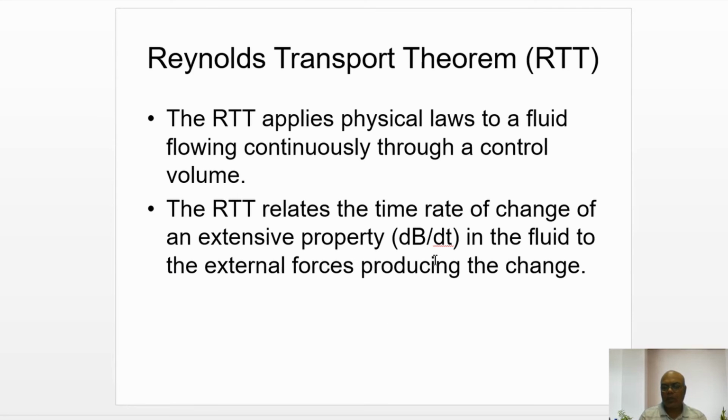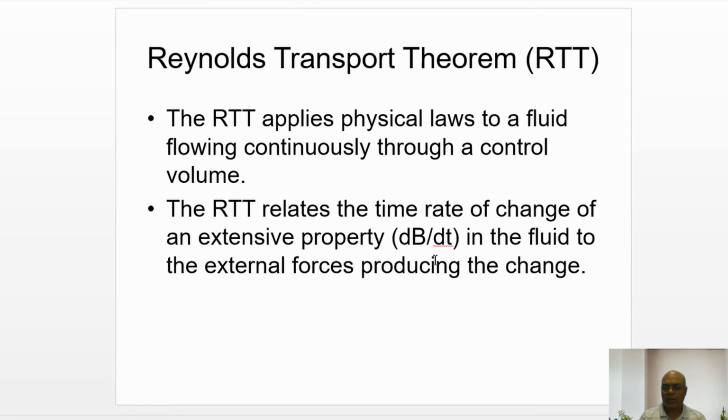So the Reynolds transport theorem applies physical laws to a fluid flowing continuously through a control volume. It relates the time rate of change of an extensive property in the fluid to the external forces producing the change. Now, suppose Newton's second law says the time rate of change of momentum is equal to the net forces acting on it.